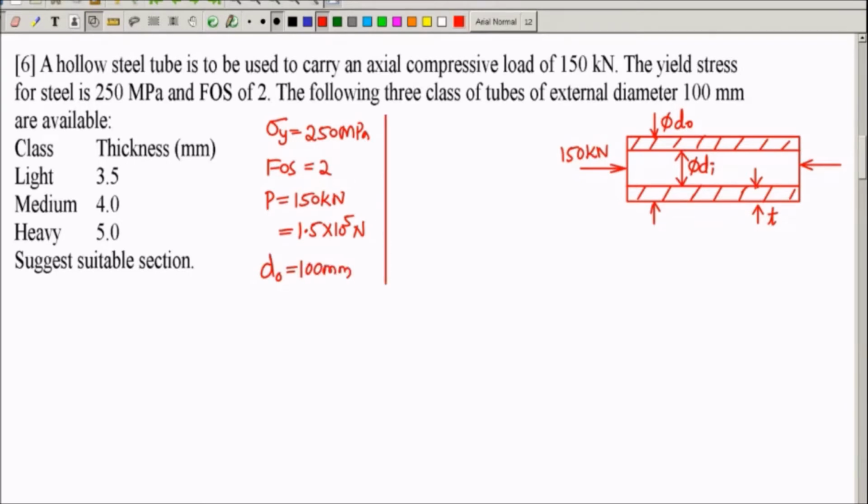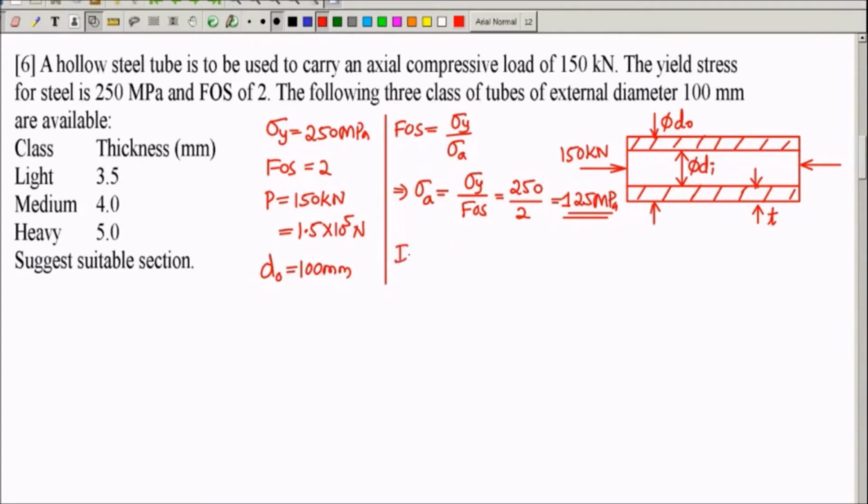When you know yield stress and factor of safety, you can always calculate the allowable stress. Factor of safety is sigma y by sigma allowable. From this, you can calculate sigma A. Sigma A is sigma y by FOS. Here, sigma y is 250 and FOS is 2. So it is 125 megapascal. Tube can undergo stress to a maximum of 125. Maximum permissible stress in the tube is 125. If you load it beyond that, the tube is going to fail. Based on this, we have to find out the dimension of wall thickness.